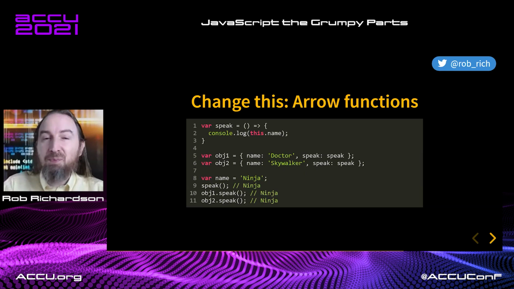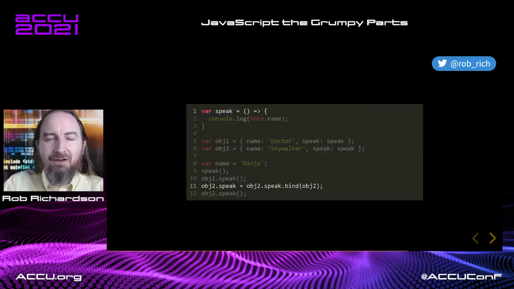Yeah, we did find and replace in our code base. We replaced function with arrow functions, and now nothing works again. Because, well, this grabs the scope at the time it's created, not at the time it's executed. Okay, well, we learned that bind can do some interesting things. So let's come back to our great trick, bind, and see if we can fix this.